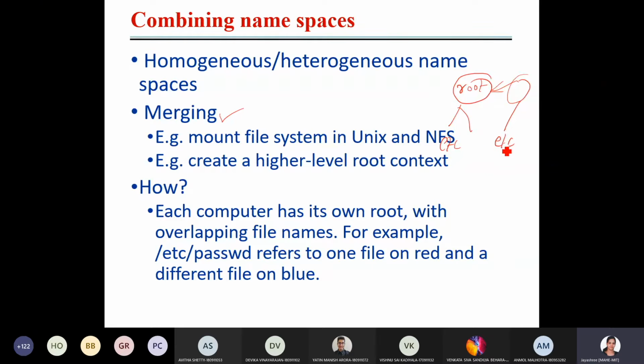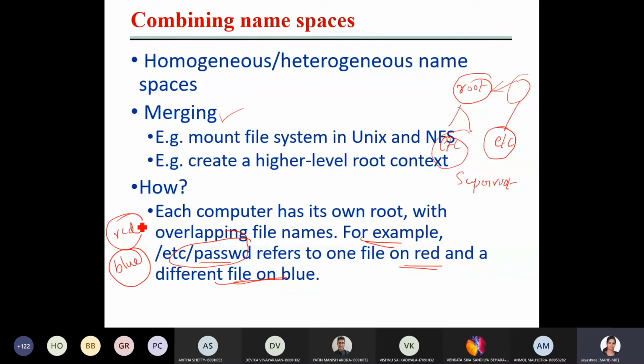Suppose here also you have etc and here also you have etc. If you merge, how do you refer to this and how do you refer to this? It's not possible. Okay, so to solve this issue, they have come up with the concept called the super root. For example, etc password refers to one file on red and a different file on blue. Same path, but one file is on red and another is on blue.